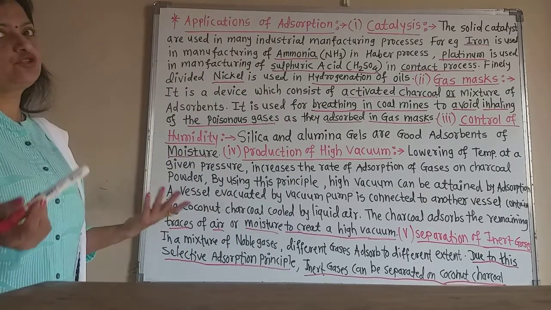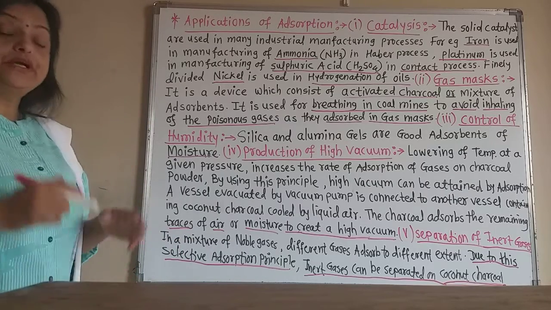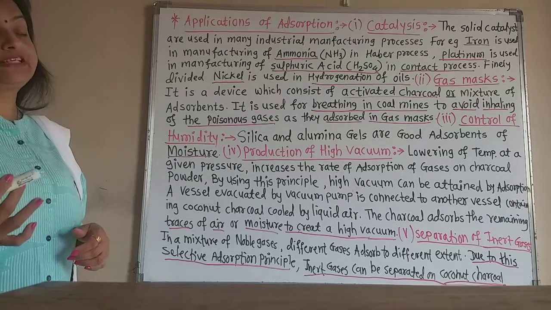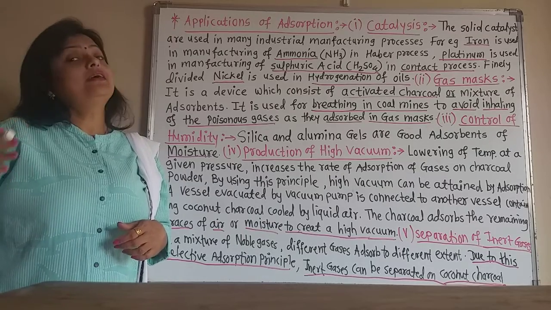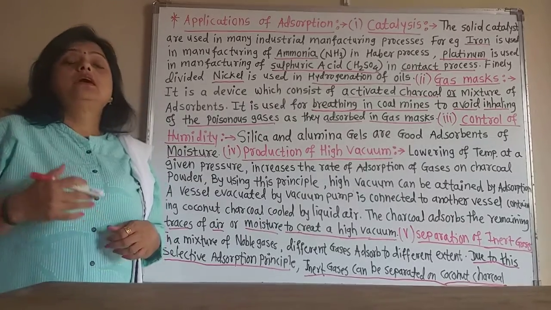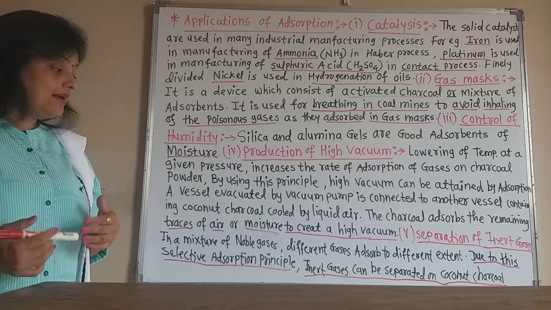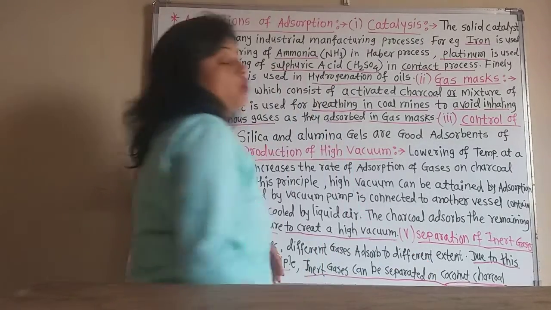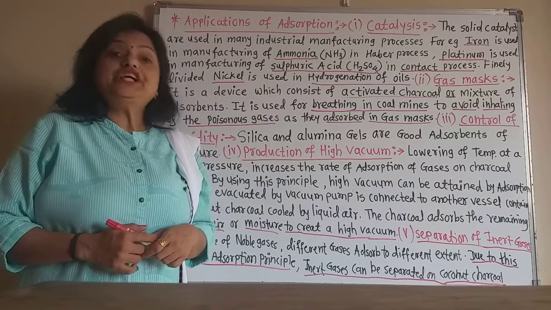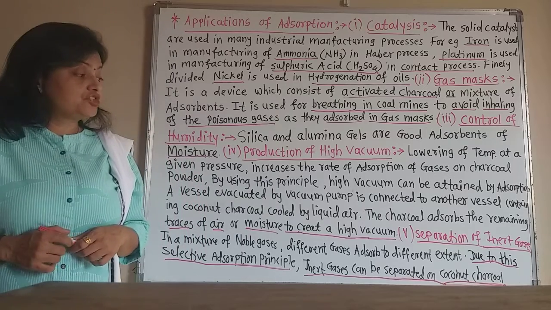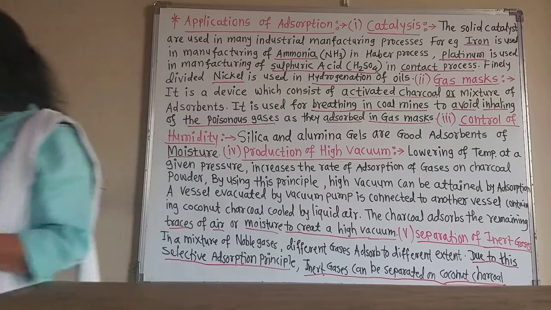By using this selective adsorption principle, that different noble gases adsorb at a different extent, the inert gases can be separated on coconut charcoal, and then they get isolated from each other. Now this is the fifth application, to separate the inert gases. There are again three different applications. Let us learn that also.